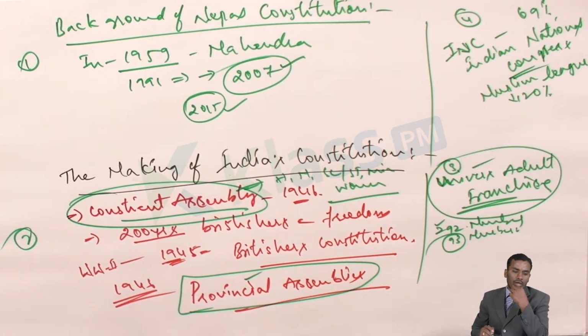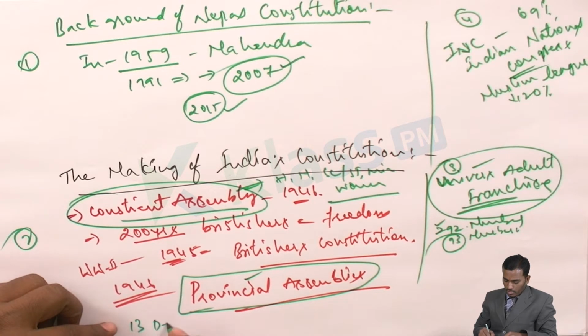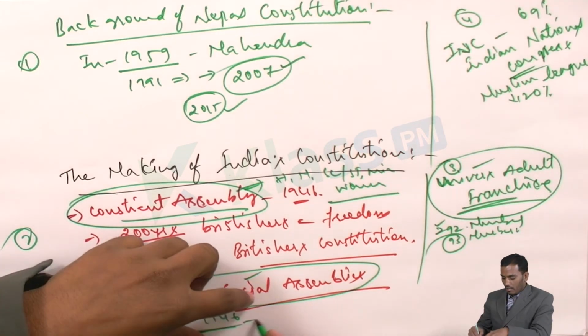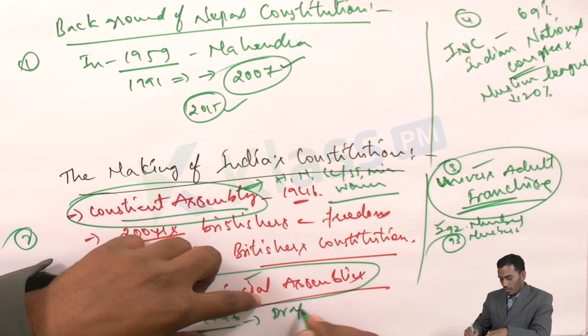Finally, a statement was made on 13th December 1946. That is 13th December 1946, a statement made by Pandit Jawaharlal Nehru on behalf of this Constituent Assembly. At the same time, they made a drafting committee also. The President of the Constituent Assembly was Dr. Rajendra Prasad, and they also formed a drafting committee.